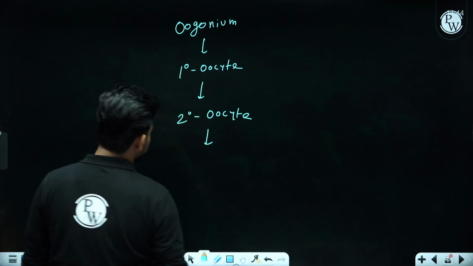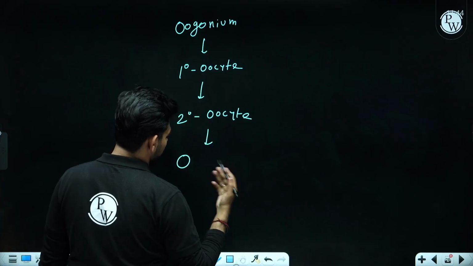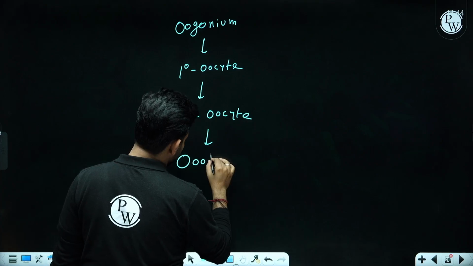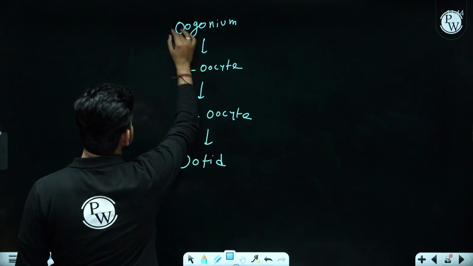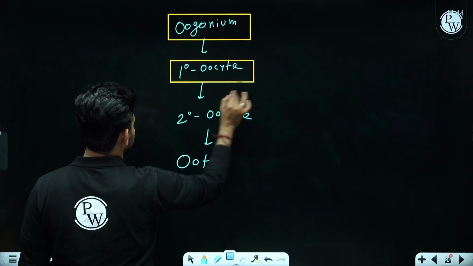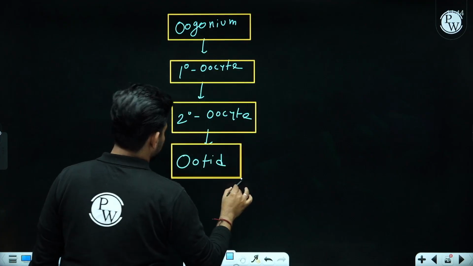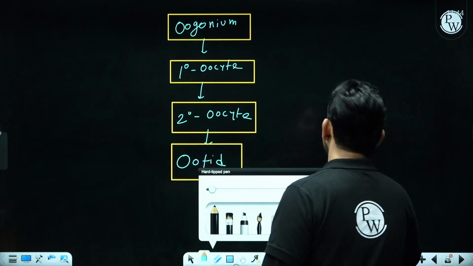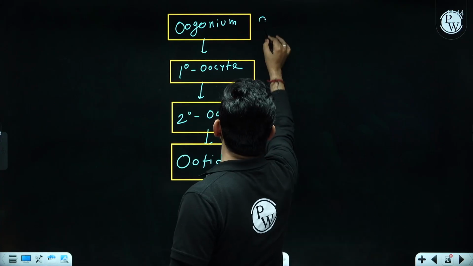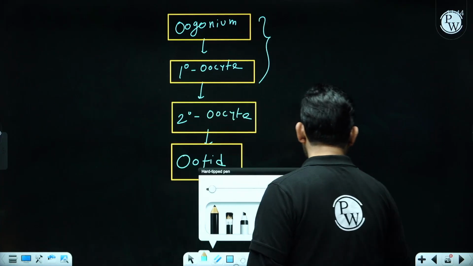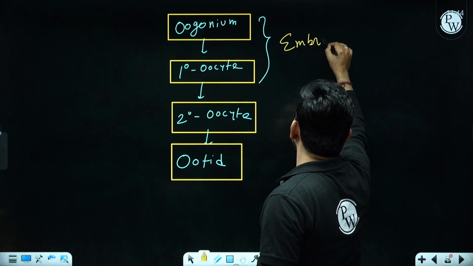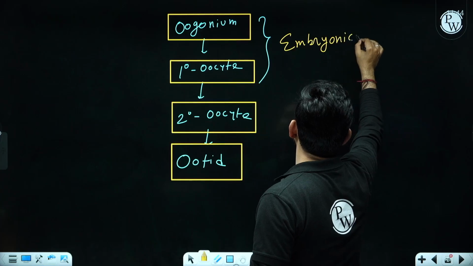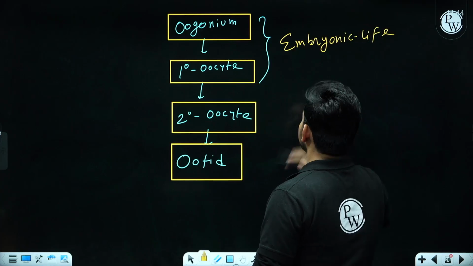After secondary oocyte, you get the matured ovum. You can also call it oocyte. So these are the different stages of ovum. Now I am saying oogonium to primary oocyte conversion will happen in embryonic life itself for girl children.